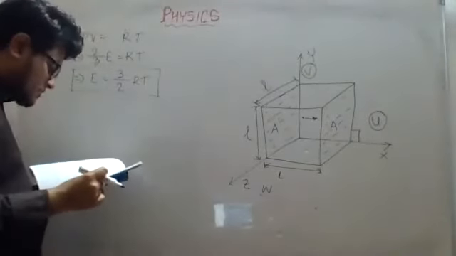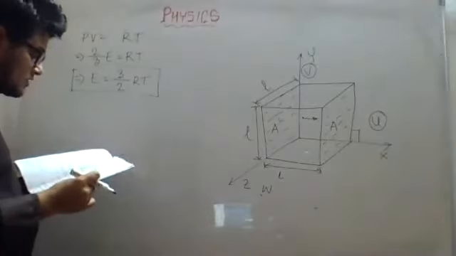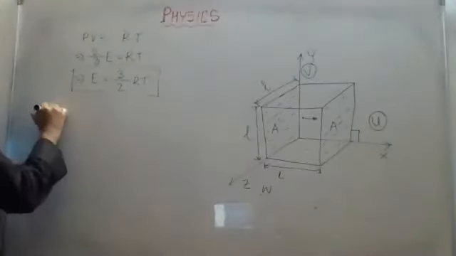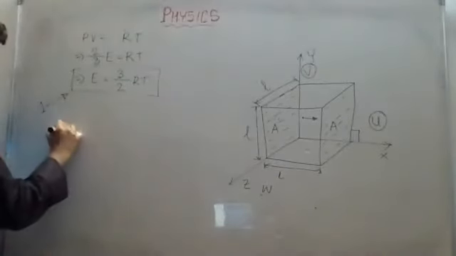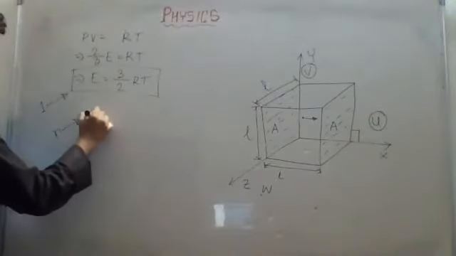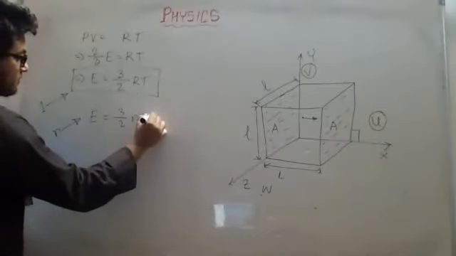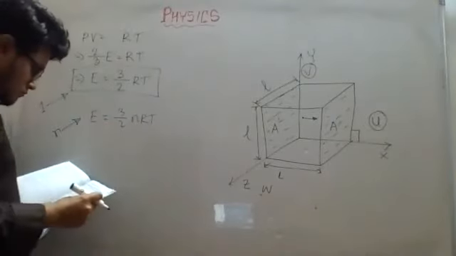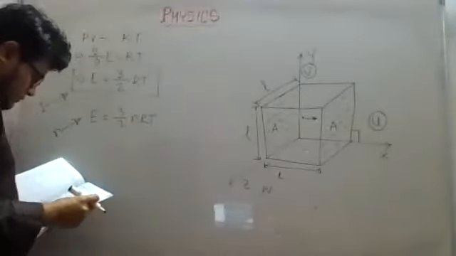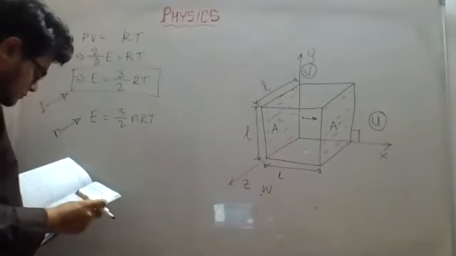So the total kinetic energy for n mole of gas: if this is for 1 mole of gas, then for n mole of gas I have to multiply by n, so 3 by 2 nRT.